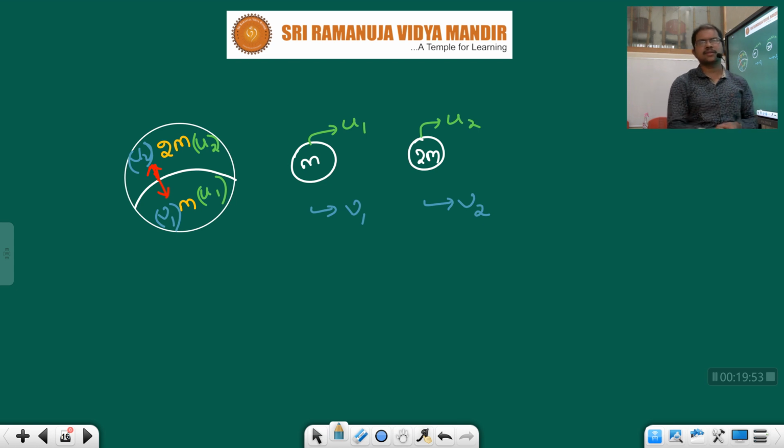So let us consider there are two parts, and the two parts have initial velocities u1 and u2. After explosion, the two parts start moving. While they are moving, they attain the velocities v1 and v2.